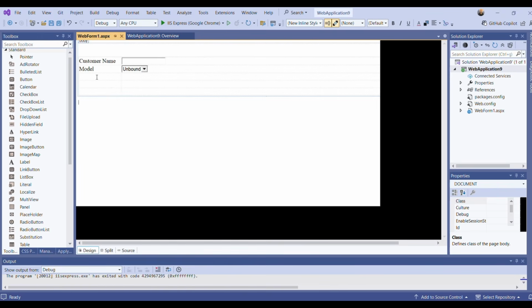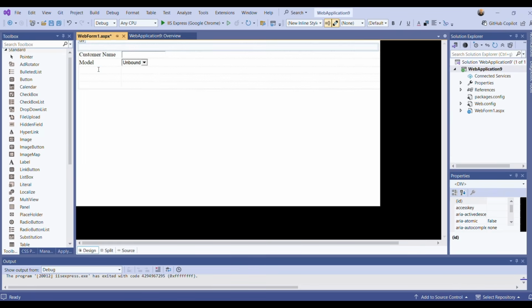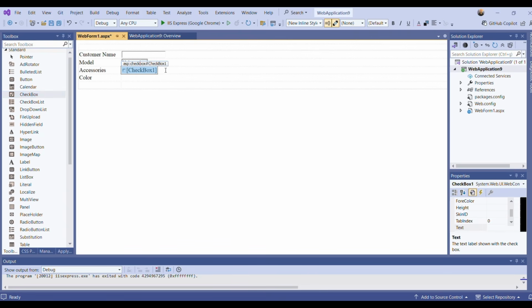So I will have customer name, model, and then accessories, color, and I'll put a button here for submitting the order. For the accessories, for example, the customer may want to have sunroof or maybe MP3 player. So in these accessories, it can be none or one of them or two of them. So it's better to use checkbox here. I will use checkbox for sunroof and one more checkbox for MP3 player.